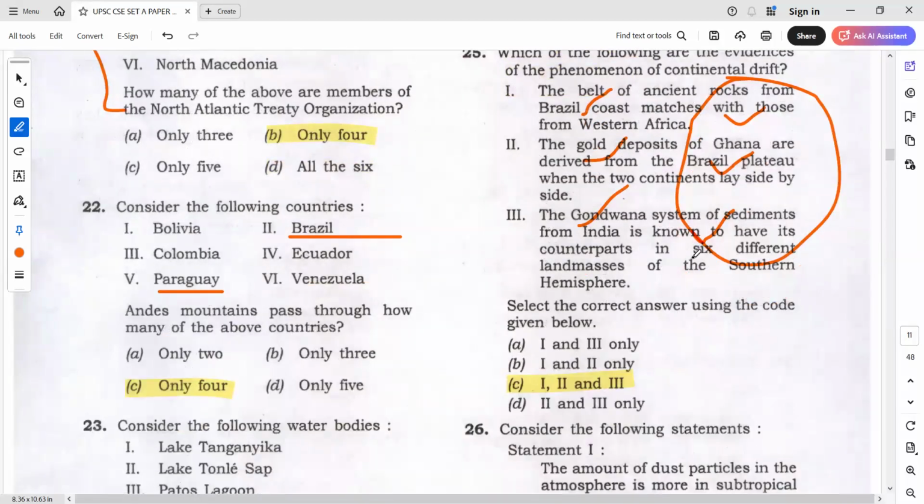Again, some students overthinking on 6 different land masses and all. See, 6 different land masses and all. When you should overthink on this is when they ask you the statement is right or wrong. Here they are not asking you statement is right or wrong. Here they are asking you simply, is it a evidence or not? Okay, so you don't have to overthink on 6 or 5 or 4, whatever it is. Simply you have to see, is it an evidence or not? Okay.